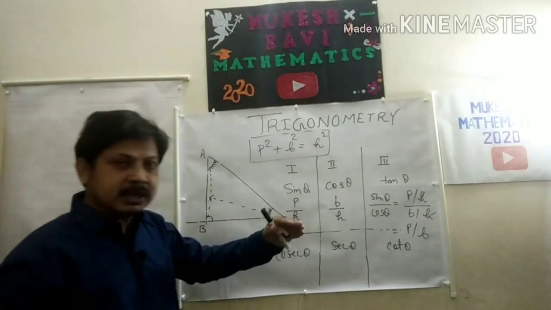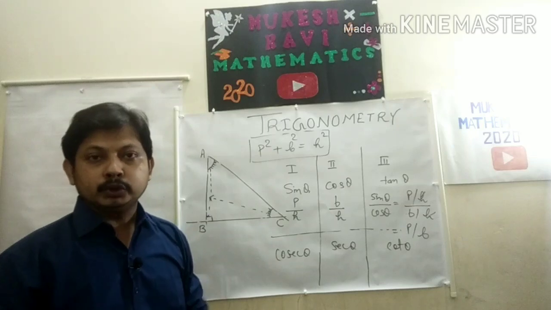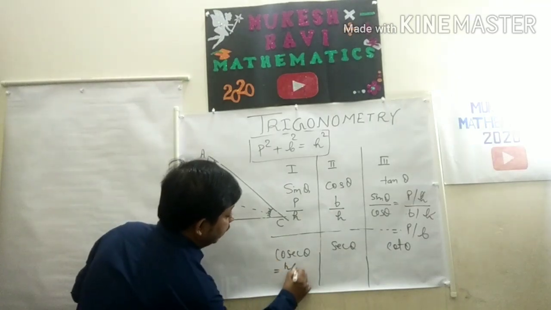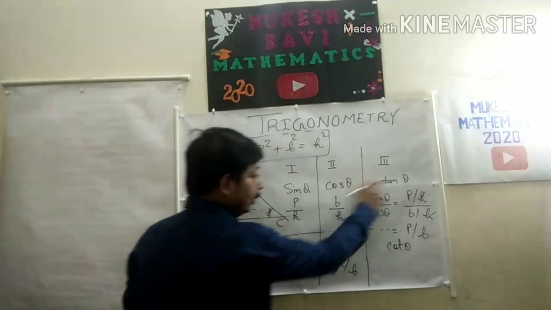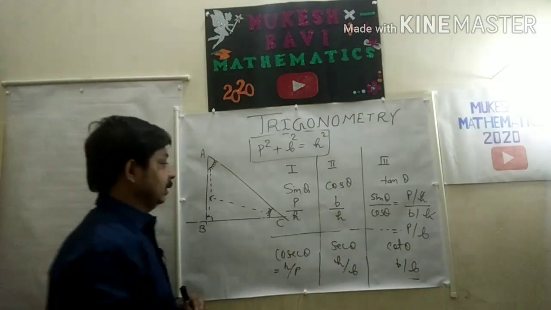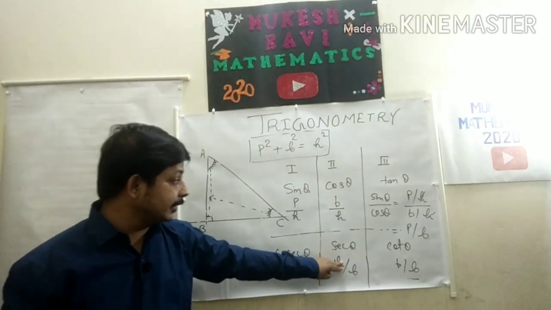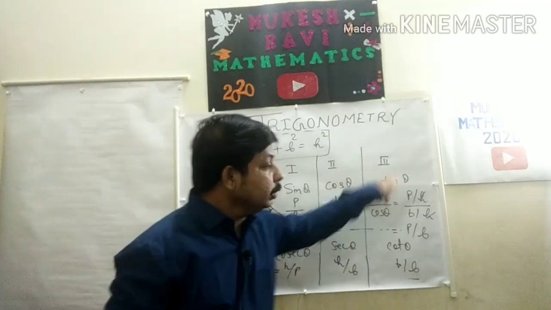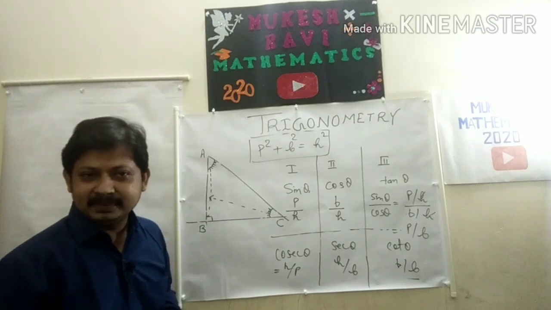When you have to prove something, you always convert to the primary values, so you will have an easy process. So cosec theta is the reciprocal, meaning H by P. Sec theta is H by B, and cot theta is B by P. So sine theta and cosec theta, cos theta and sec theta, tan theta and cot theta are reciprocal to each other. I always say they are brother and sister.